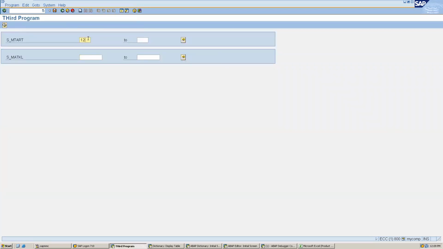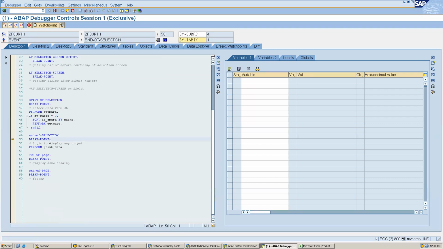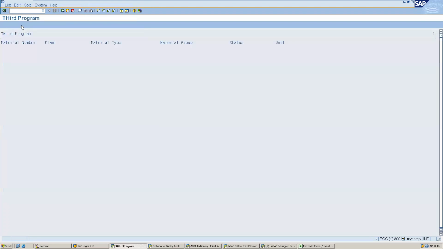So if I have to validate this, how can I validate? I can write the logic there in my at selection screen. When I click here, this at selection screen is getting called, then start of selection is getting called, end of selection is getting called, and then top of page is getting called, and it has selected nothing because we have provided the wrong input.